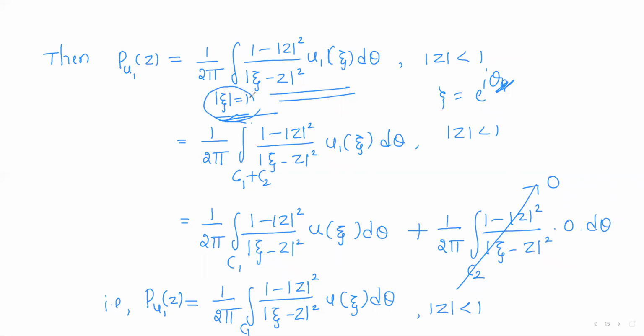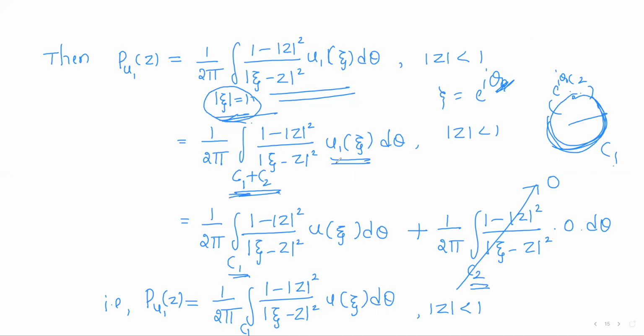Now, modulus of xi equal to 1, that is the unit circle. So the unit circle is divided into two arcs, C1 and C2. C2 is the delta neighborhood of e to the i theta naught, and C1 is the complementary arc of C2. So the unit circle, modulus of xi equal to 1, can be written as C1 plus C2. So now the integral can be split over C1 and C2. So the integral over C1 of u1 of xi.